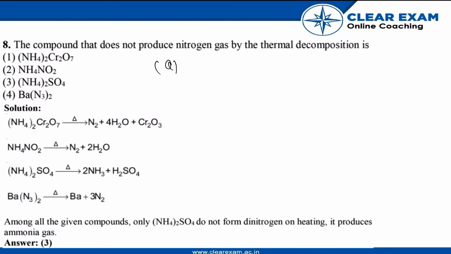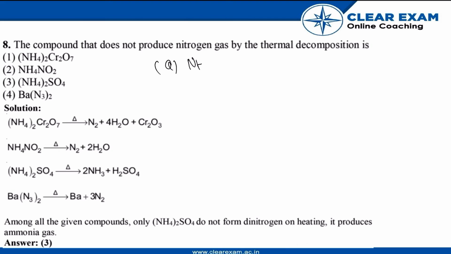Option A. The first option is (NH4)2Cr2O7, that is ammonium dichromate. It is an inorganic compound. In this compound, chromium has a +6 oxidation state, which is known as hexavalent chromium. So let's start with the thermal decomposition of the same.